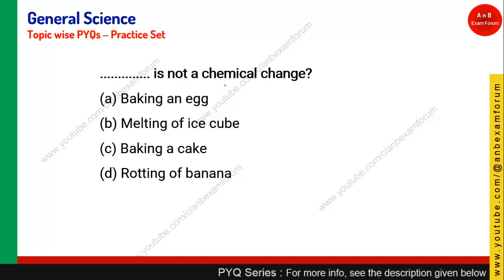So physical change, as you know, wherever a product is not formed, it is basically a physical change. Okay, so state change is one of the examples of physical change. So if you see option B, melting of ice cube, it means the solid state is converting into liquid state. So this is basically the physical change. Okay, so option B, those who have given, they are right.